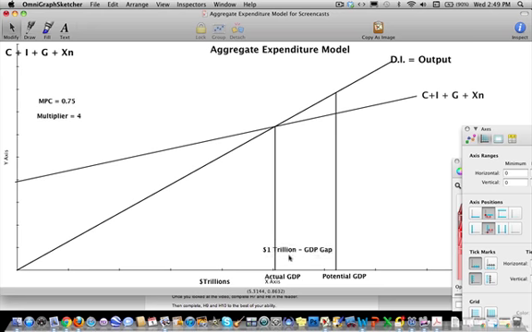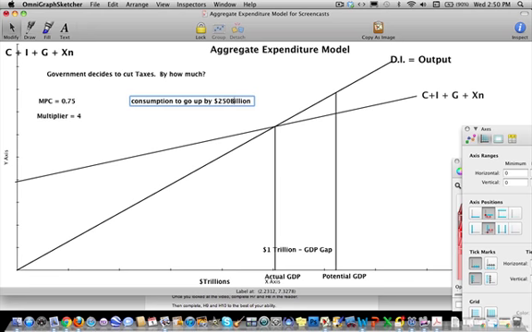So let's look at this for a second. Let's take the same example, $1 trillion difference between actual and potential GDP. The multiplier is still 4 because the MPC is still 0.75. And the government decides to cut taxes. By how much? Well, to answer that question, we need to realize we want consumption to go up by 250 billion.